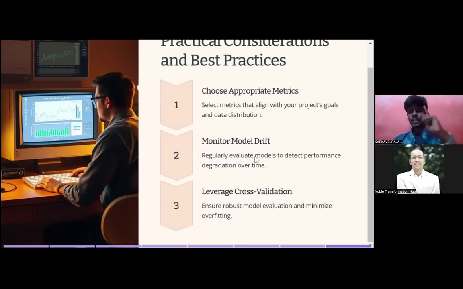Next, monitor model drift. Regularly evaluate models to detect performance degradation over time. Whenever we are implementing an RNN model, right, we will work on the past data. Based on the past data, we will predict the future for now. So in future cases, there may be the possibility that this past data will not work. For example, there is a climatic condition, right? Mostly we will be having rain in our country. We will be having rain at the end of the year, but the climatic conditions are completely changing, man. It is getting to the start of the year also, the middle of the year.